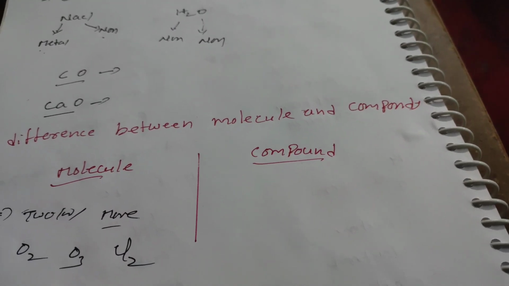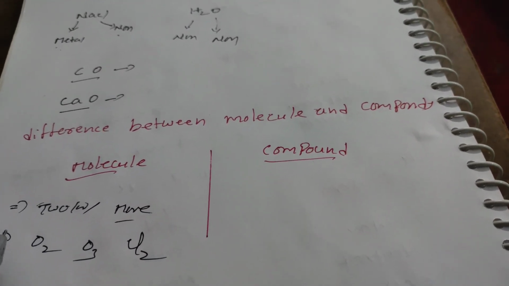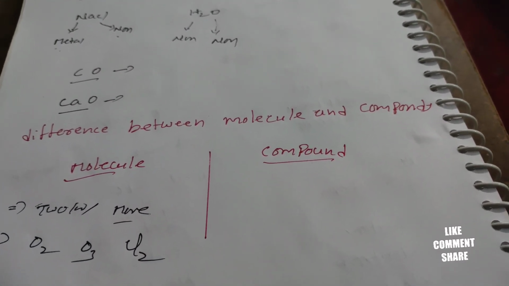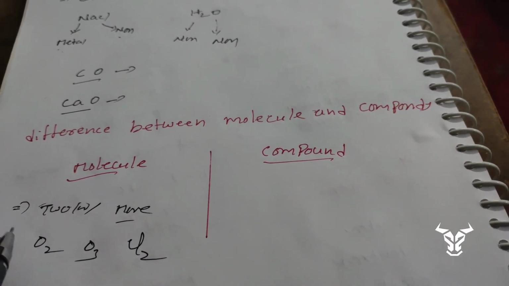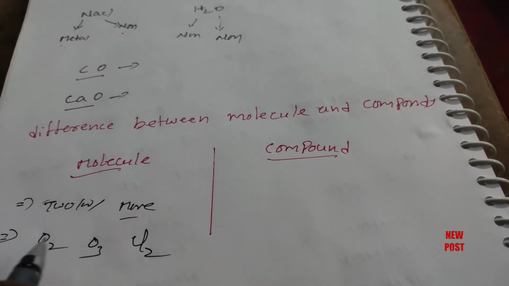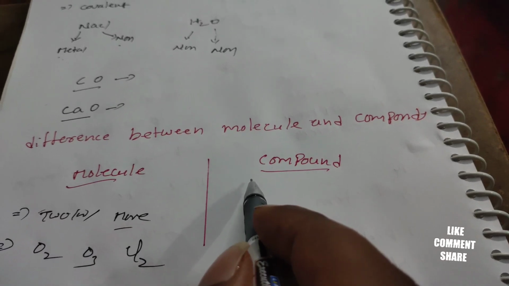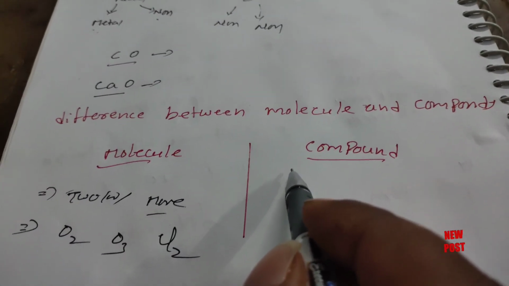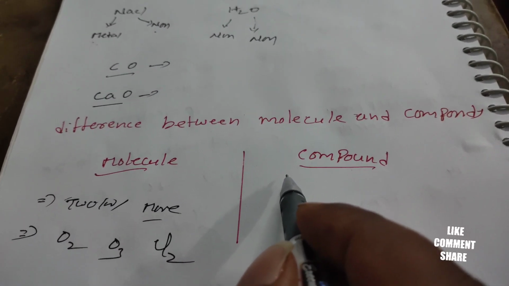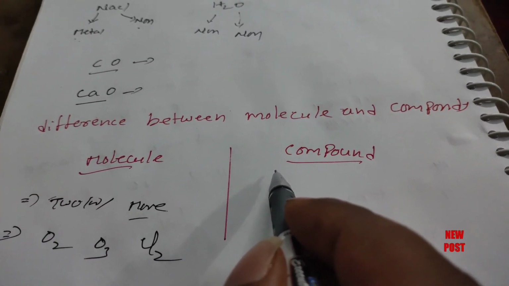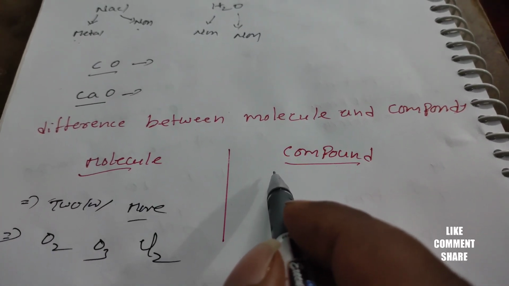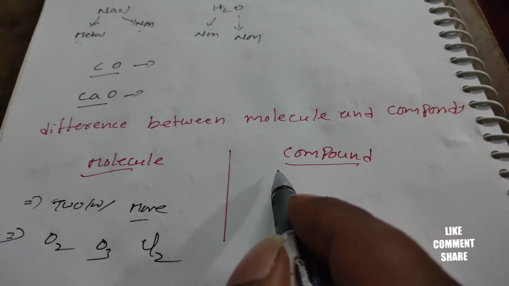Once again I am repeating, a molecule is a group of two or more atoms held together by a chemical bond or covalent bond. Whereas a compound is formed by two or more different types of elements which are united chemically in a fixed ratio.